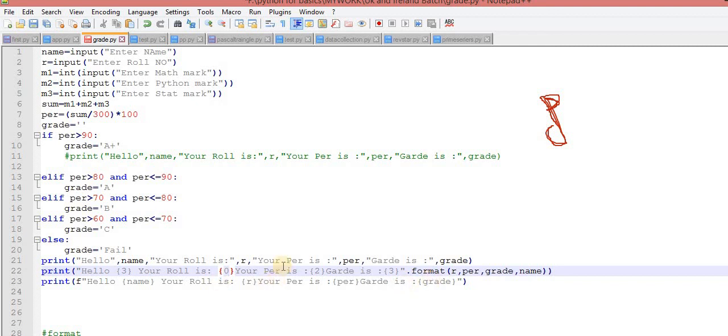And for the second and the third one, you simply have to put this F prior to the string, and where you need a variable, you simply put the variable name. Here you need the R variable, here you need the PER variable, here you need the grade variable. So the choice is again yours, whatever way you like, you can proceed with that way.